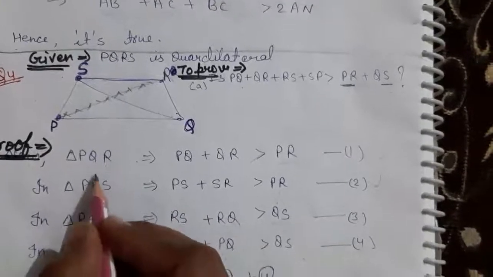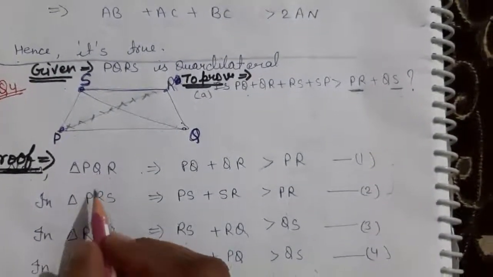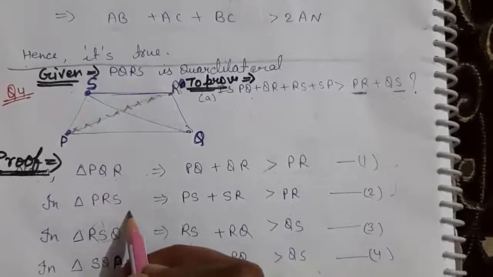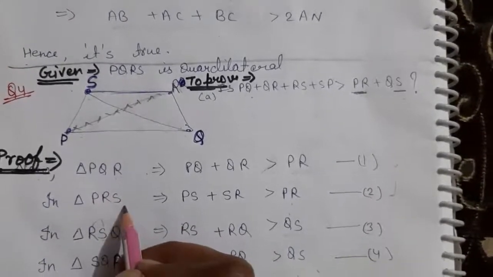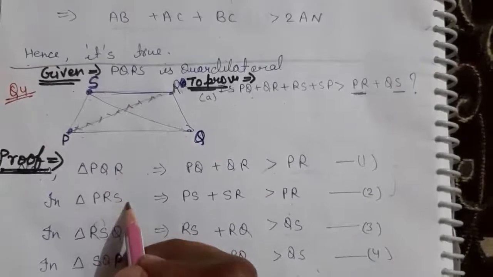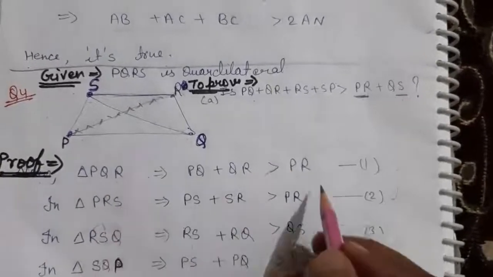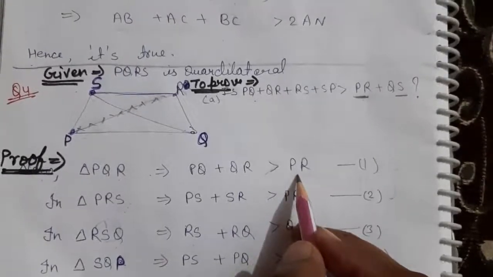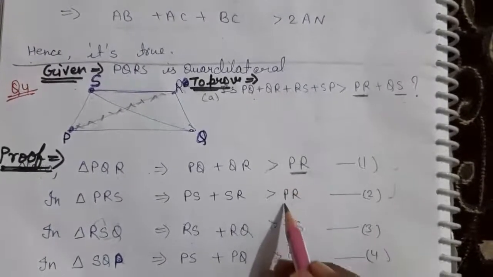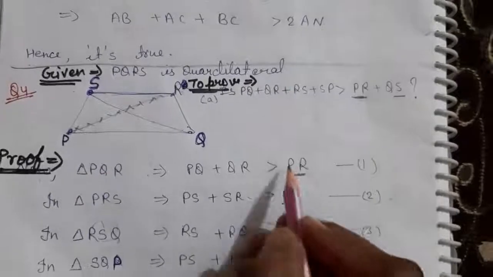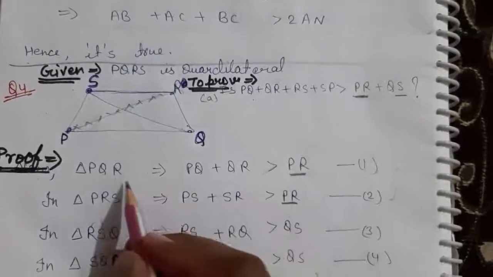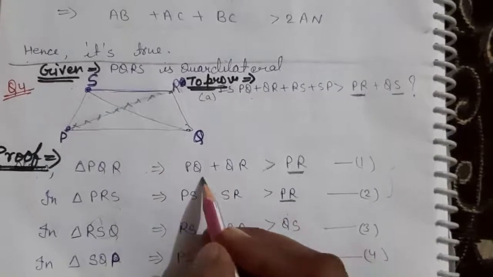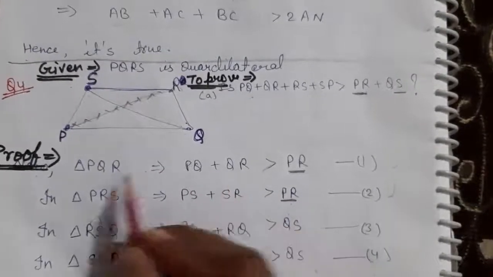You can write the triangle name any way, PQR or PRQ, and PRS or PSR. In these two triangle names we have to use our triangle inequality property, but you have to take less than which side? PR. Now, writing PR, write the two remaining sides in these two triangles. So what is it? PQ plus QR in PQR.